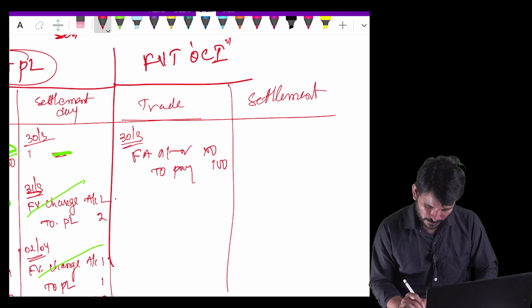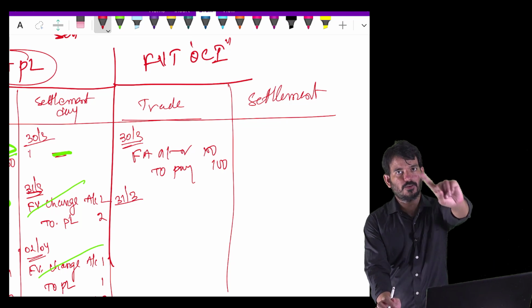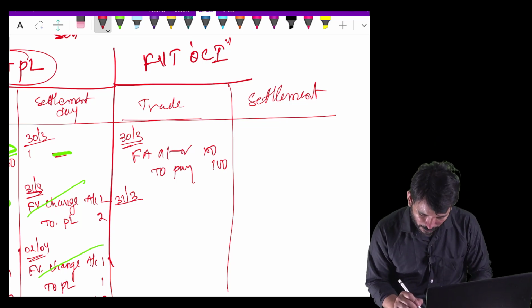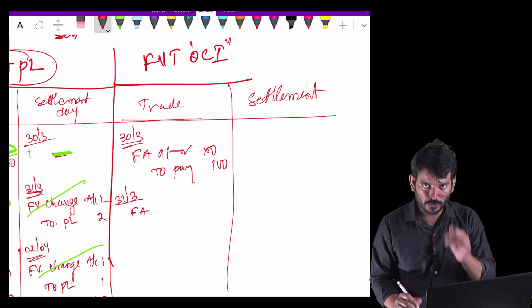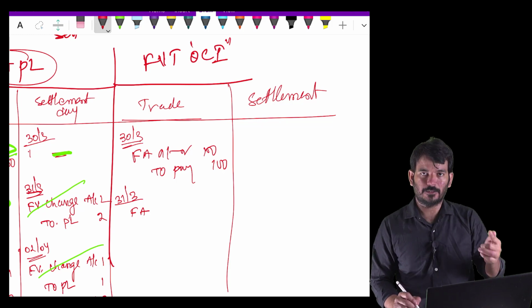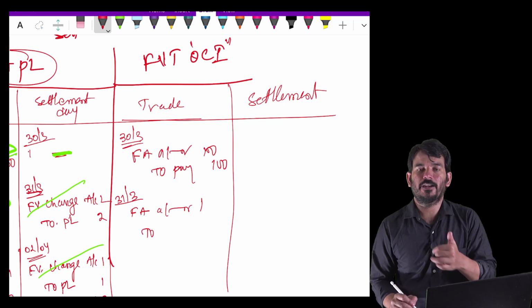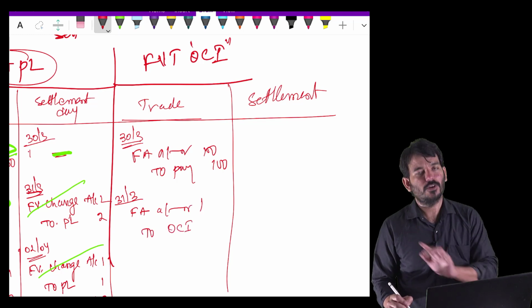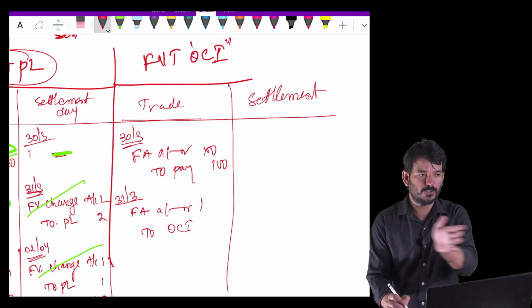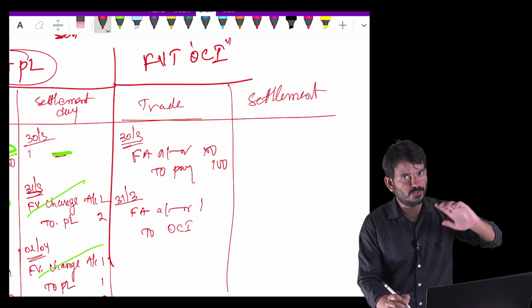This is fine. 31st March there is a change. There is a change of only 1 rupee. So 1 rupee you have to recognize. Financial asset, I told you the reason, because the financial asset ledger has already been opened, so you can debit that. Financial asset account debit 1 rupee. 2. Instead of calling P&L, you will be calling OCI. That's the only difference. Okay. Instead of going directly into your P&L, like revenue, you are taking it into your balance sheet OCI.